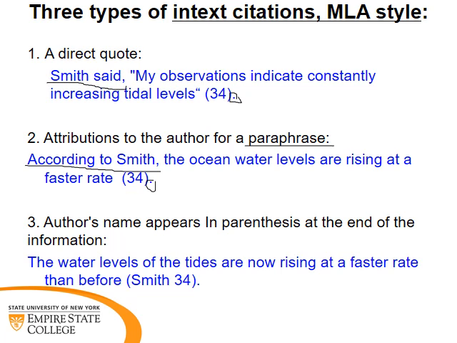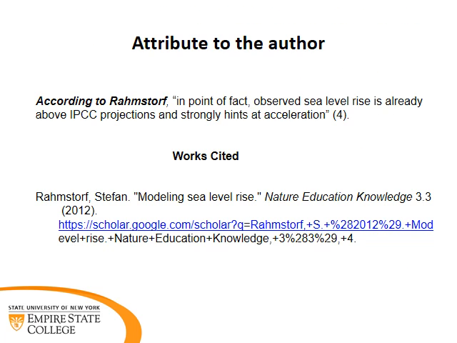The third type is when the author's name appears only in parentheses at the end of the information. Here you can see the author's name and the page number appear together, not separated with a comma, and the period at the end of the citation. Here the author attribution appears before a direct quote in the text.